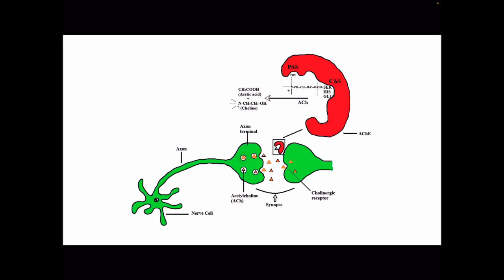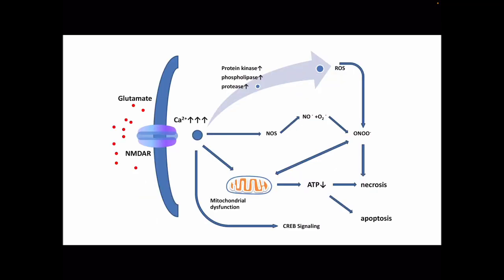As we can see from this diagram, the acetylcholinesterase, which is the red squiggly thing, is cleaving the acetylcholine before it is even able to reach the postsynaptic terminal. This decrease in acetylcholine is, of course, going to decrease the effects that the sending neuron intended to transmit, thus causing these lapses in memory and in learning. Now, the other neurotransmitter involved in Alzheimer's progression is glutamate, which is another excitatory neurotransmitter that plays a role in arousal, learning, and memory encoding.